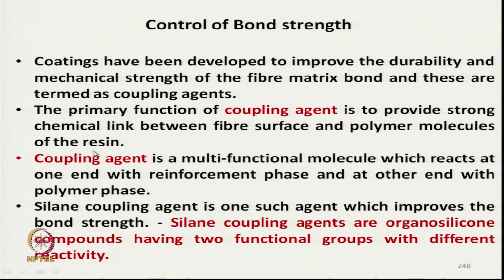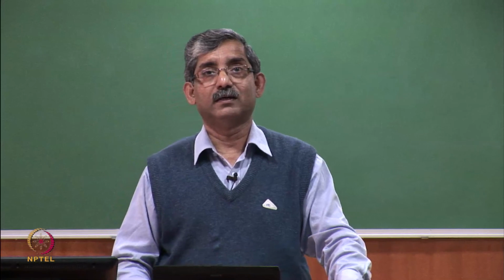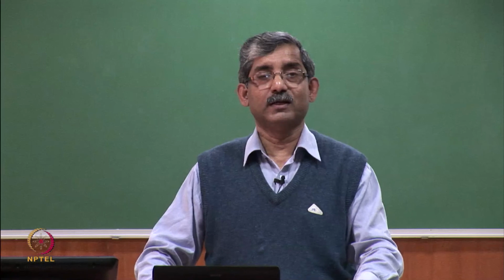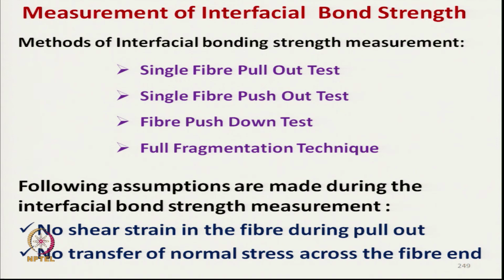So, bonding strength can be controlled by a coupling agent, that we have already discussed using one experiment using MAGPP. Silane coupling agent is one such agent which improves the bond strength. So, we can increase the bond strength by coupling agent. The bond strength can be measured by different techniques. These are single fiber pull out test, single fiber push out test, fiber push down test, and fragmentation technique.